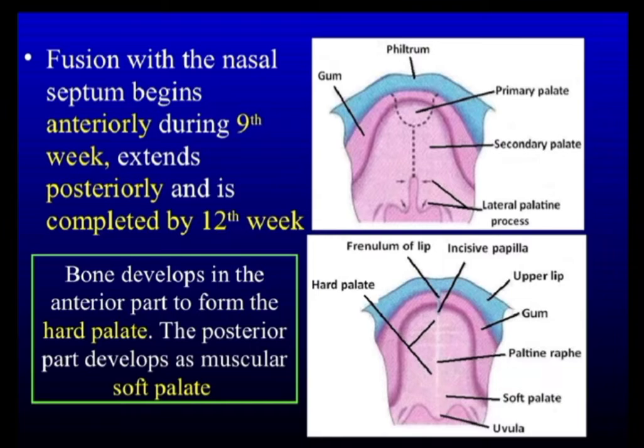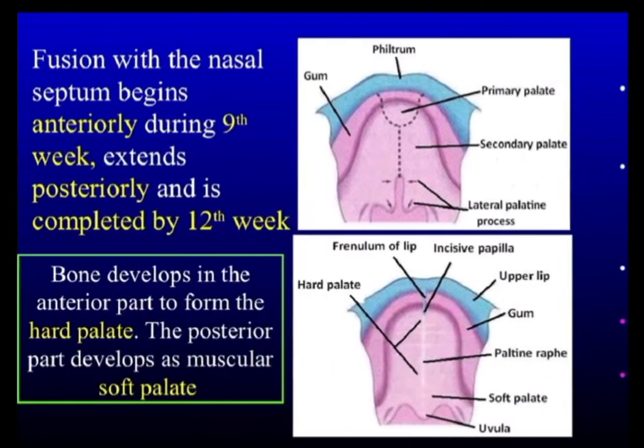So that is how the palate separates the nasal cavity from the oral cavity, and this is the way in which the primary palate, which is present in the anterior region and has the incisor teeth, develops, while posteriorly the secondary palate develops by bone formation from two bones, maxilla and palatine bone.